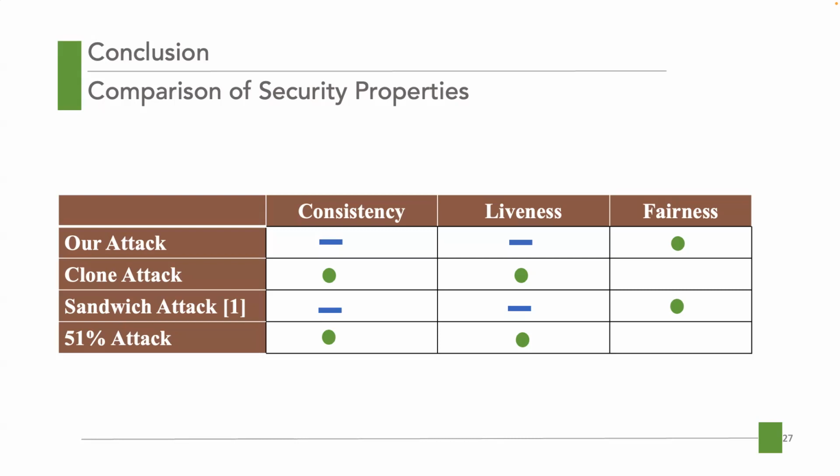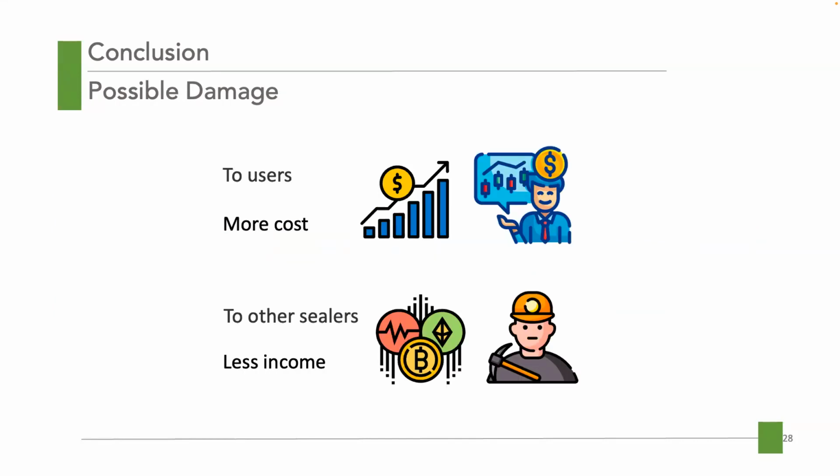As for impacts on security properties, we can see that our attacks do not change the essential consistency and liveness properties. Instead, our attack breaks the fairness of existing protocols. As for the competitive attacking strategies, both the clone attack and the 51% attack destroy the consistency and liveness, whereas the sandwich attack retains them but breaks the fairness.